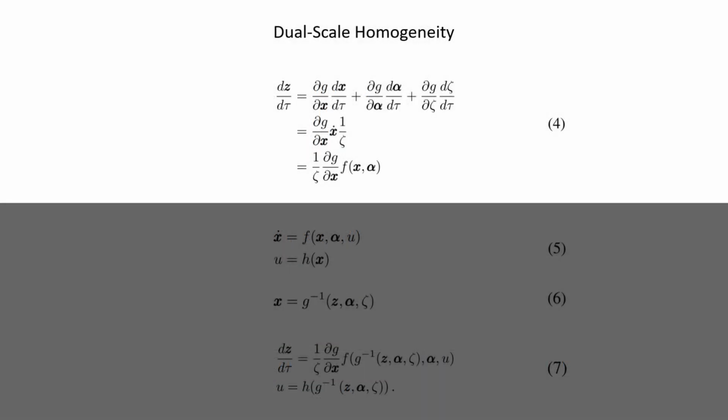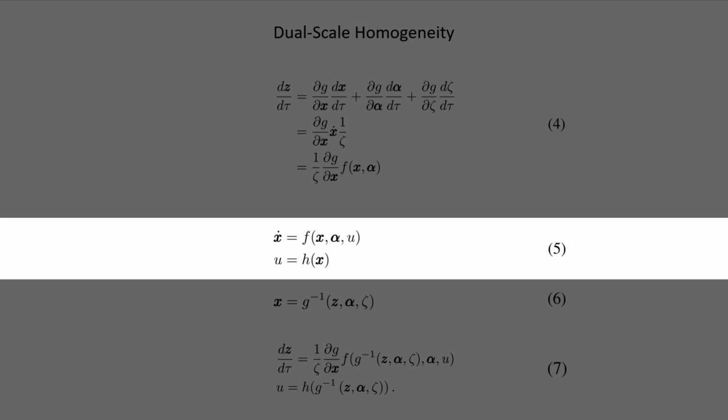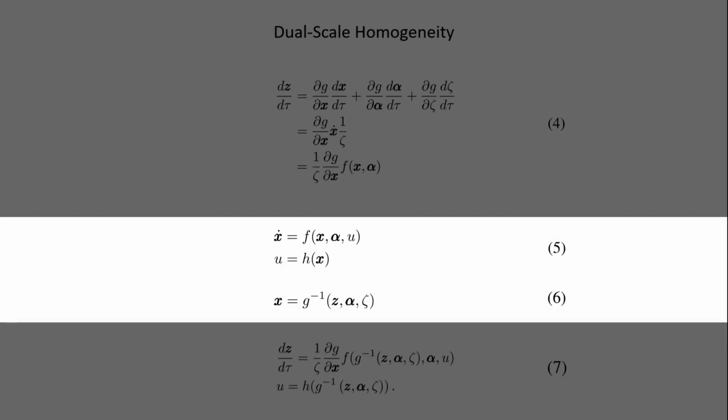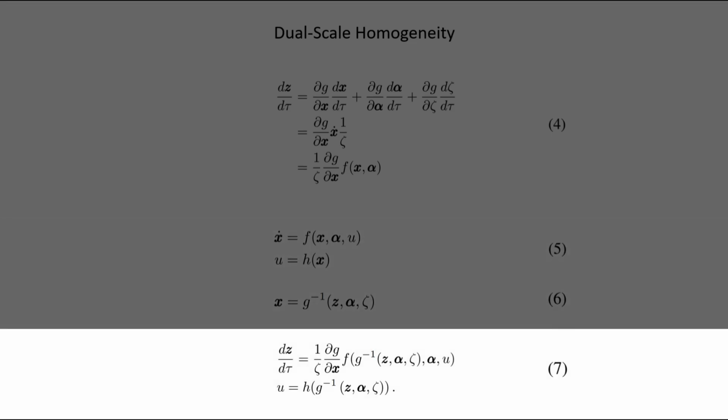Since the transform dynamics can be written as in 4, the problem boils down to finding the transformation g which leads to a right-hand side with a smaller number of parameters than the original representation. In the case of a system under control where U is a static map, the original states can be reconstructed given that g is a one-to-one function. Similarly, the transform dynamics can be written as in 7, where U becomes a homogenizing control law.